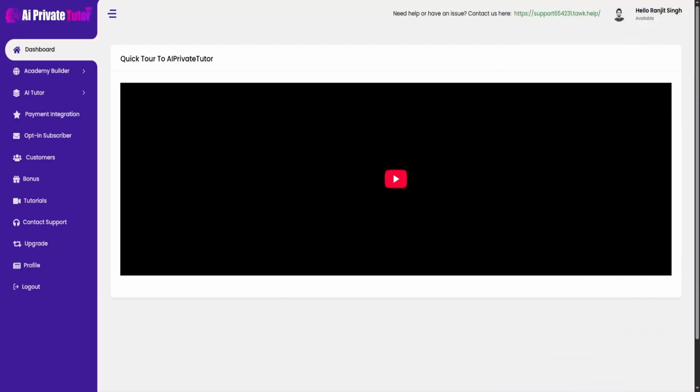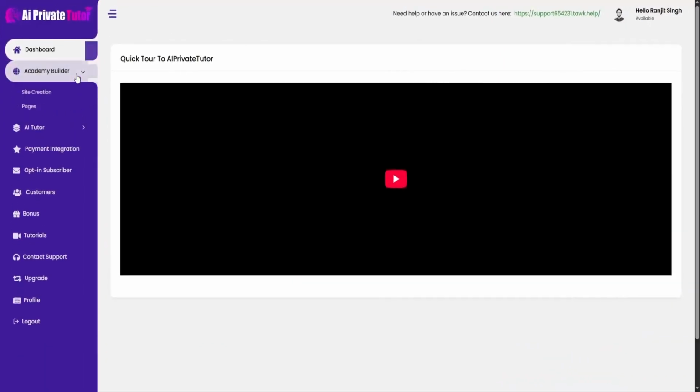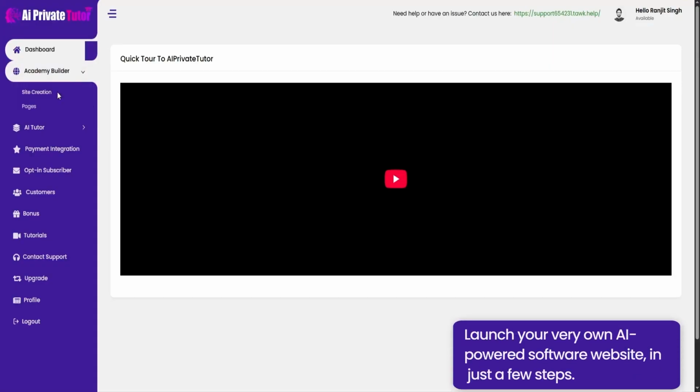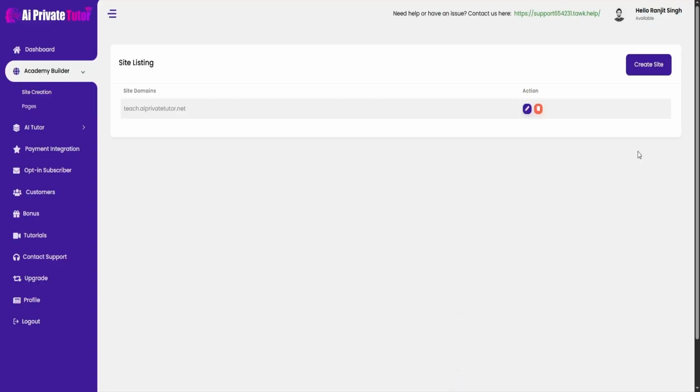Now let's head over to the Academy Builder feature. Here you'll find two options, Site Creation and Pages. Let's start with Site Creation. This feature allows you to launch your very own AI-powered software website in just a few steps. On your site, users can access live AI teachers, and you can earn money through PayPal.